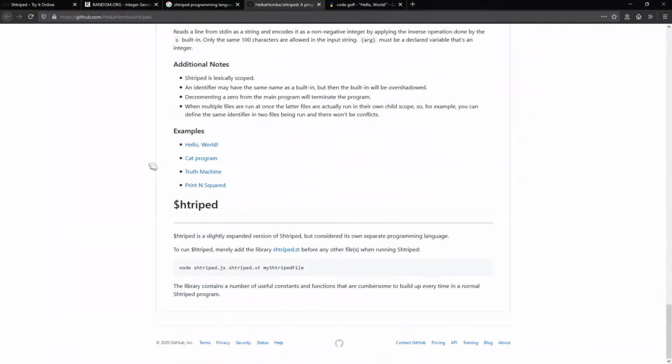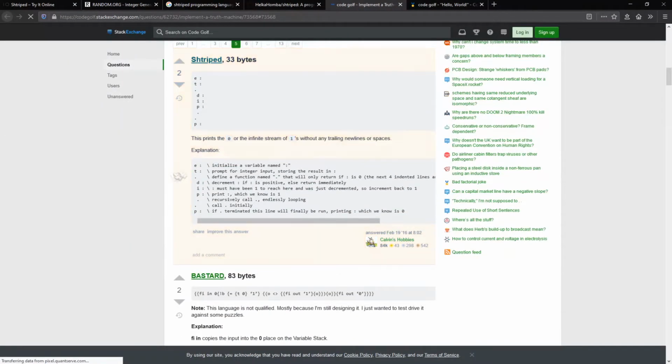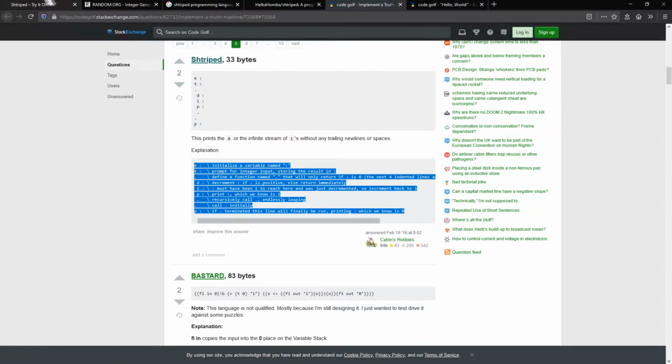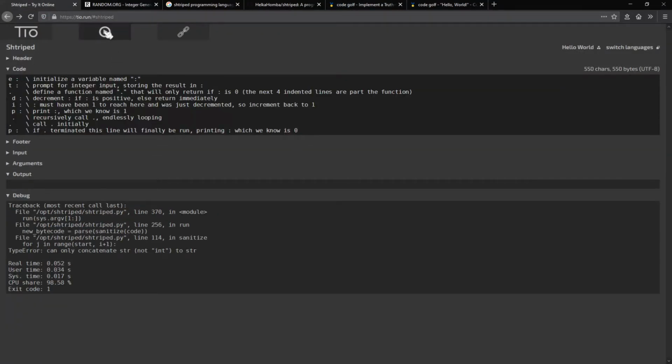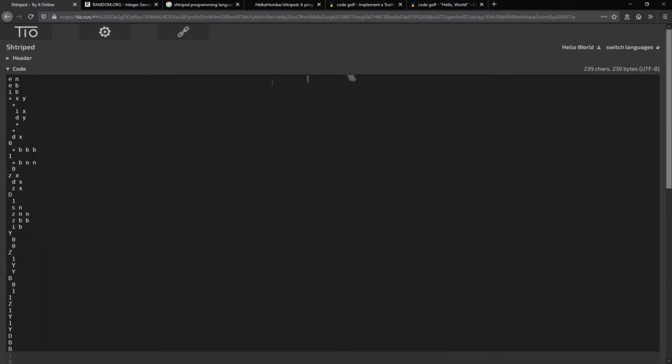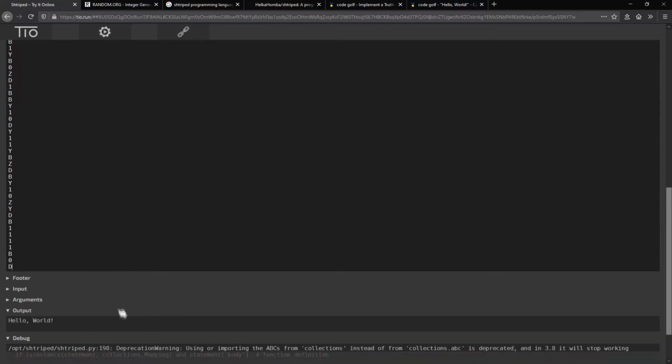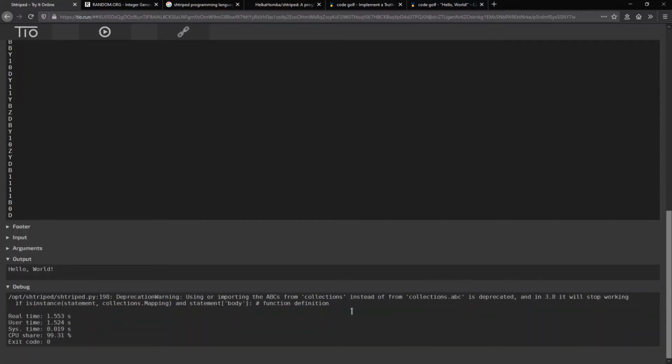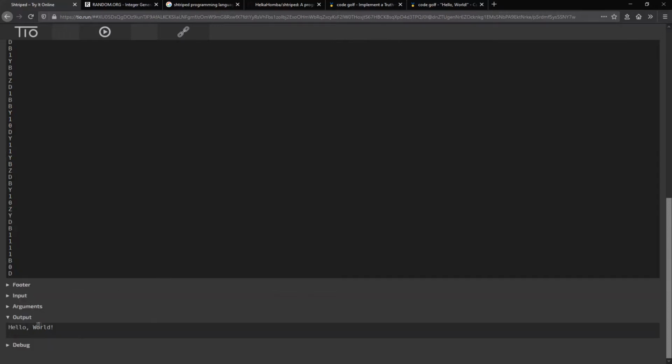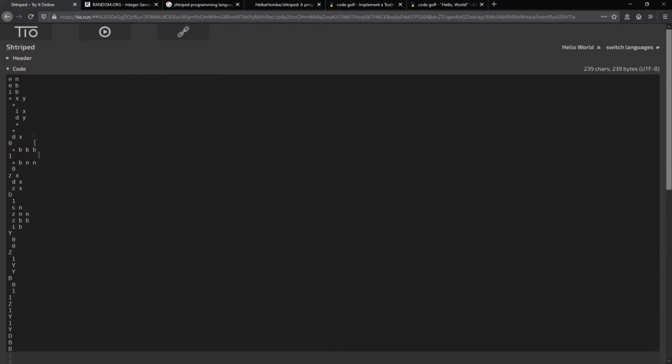Maybe there's something easier. A truth machine. So let's have a look at this code. So initialize. Oh my goodness. I have no idea what's going on. This isn't working. Wait, hold on. Okay. So debug is kind of irrelevant at this stage because there is a working hello world program and it's this.